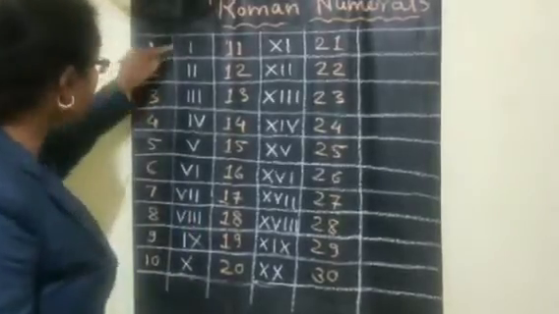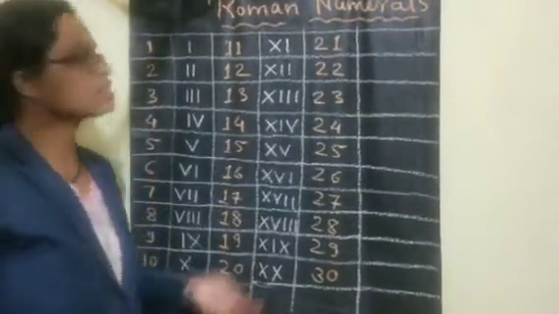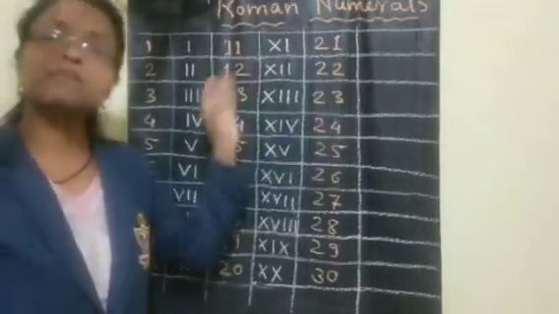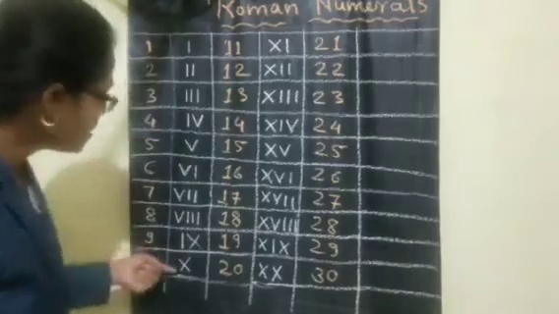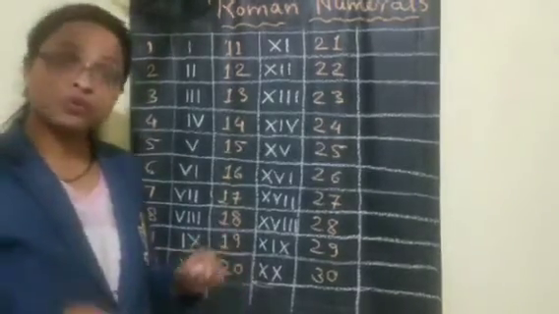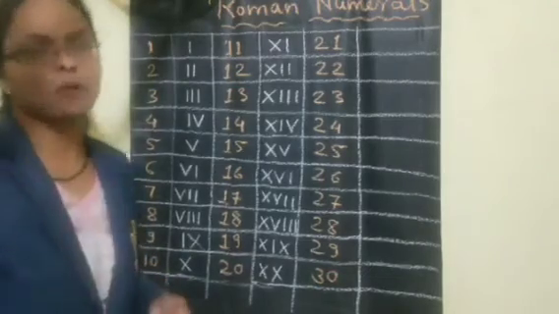Once we understand the numbers 1 to 10, then the remaining numbers are very easy, because we are only writing plus 10 plus 1, 10 plus 2, 10 plus 3. So 1 to 10 numbers, how to write in the Roman system, that we should understand properly.